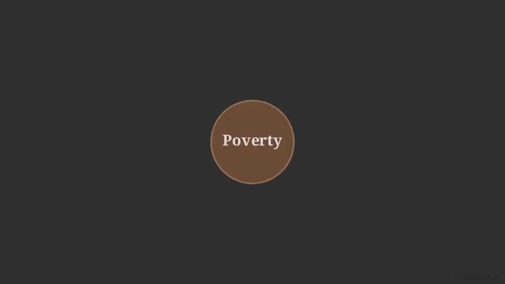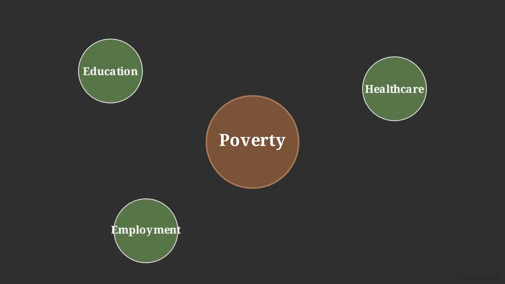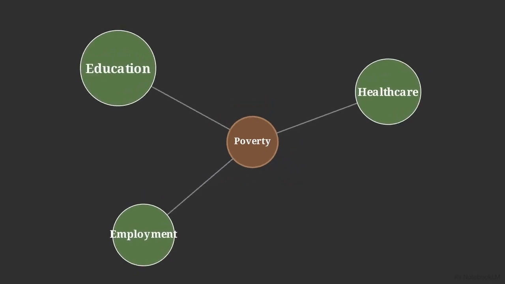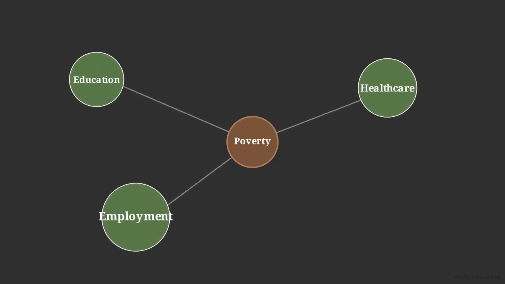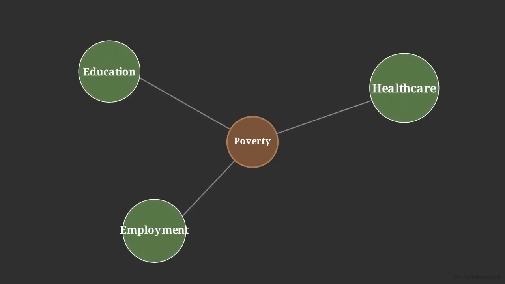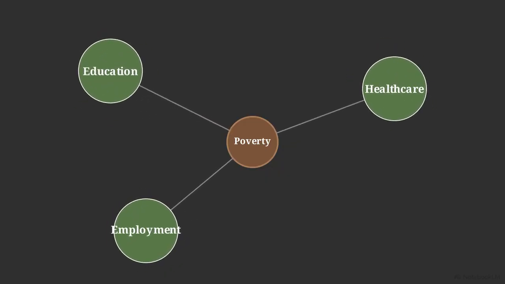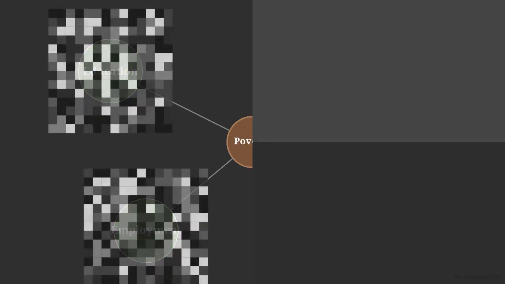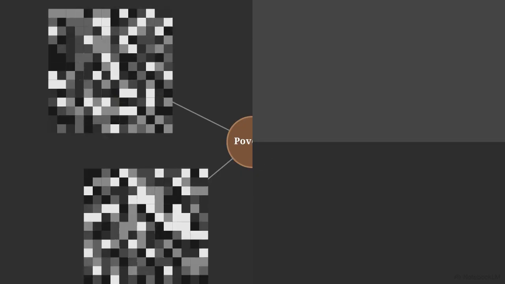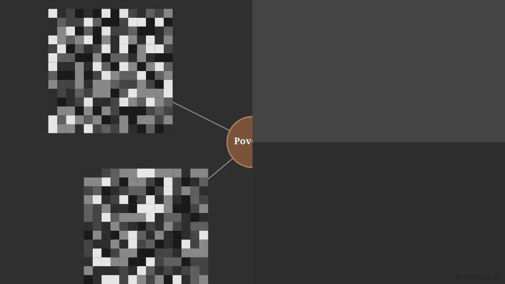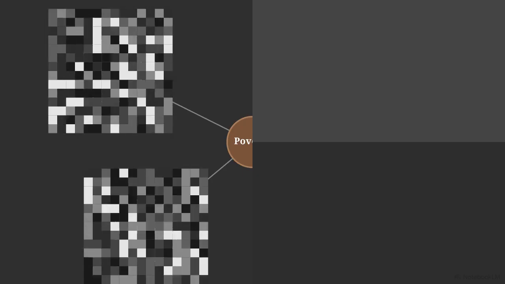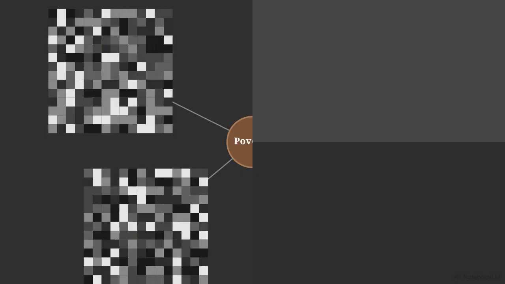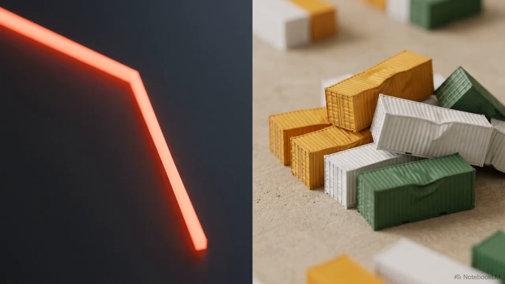This node network illustrates the first source of friction: interconnected complexity. A core issue like poverty is inextricably linked to education, healthcare, and employment. Because the variables are tied together, adjusting one node inherently destabilizes the others. Isolated solutions are impossible in a deeply connected society. Next is the friction of data limitations. Analysts rarely have a perfect view of the board. Entire sections of a population's data may gray out or remain completely undocumented, forcing governments to execute massive operations with incomplete information.